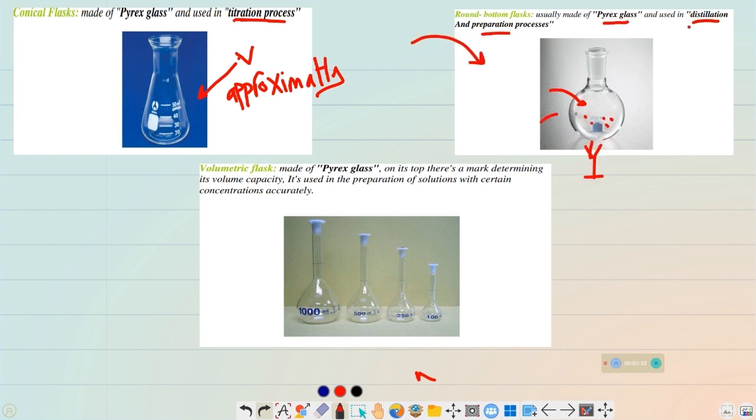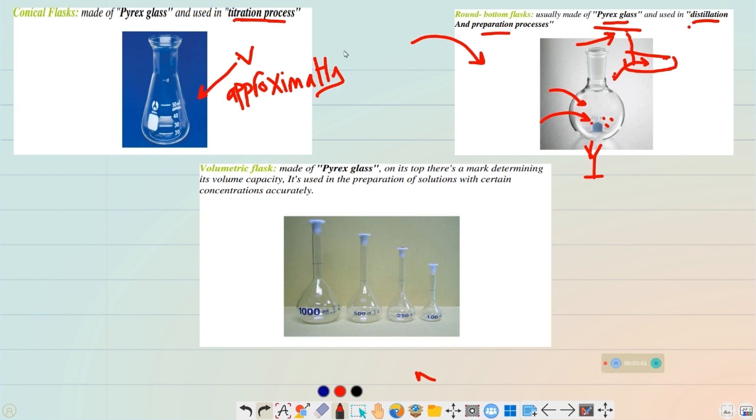So the water inside the round bottom flask will boil and evaporate. The evaporated water will condense on a surface and collect in a container. Then this water inside the container is called distilled water. Distilled water, okay?